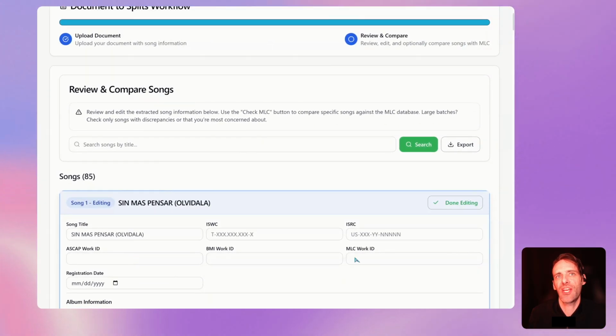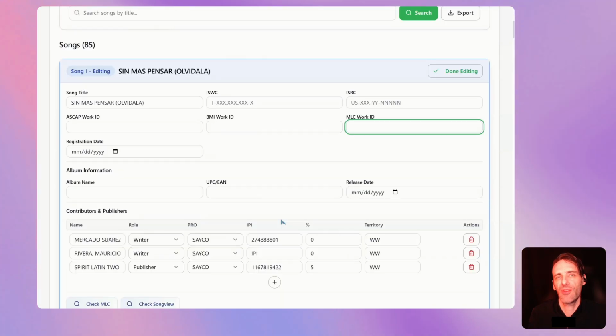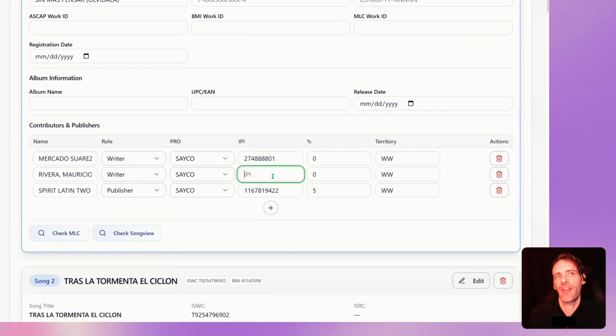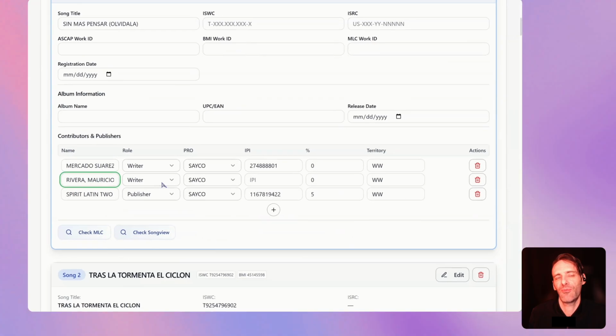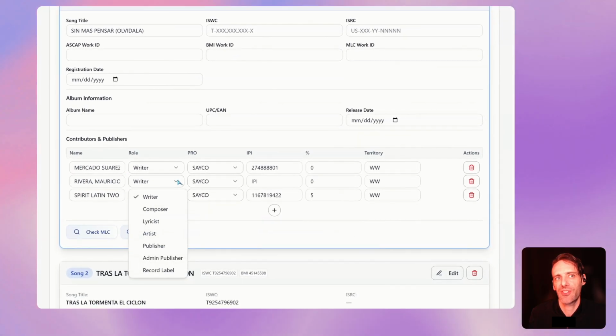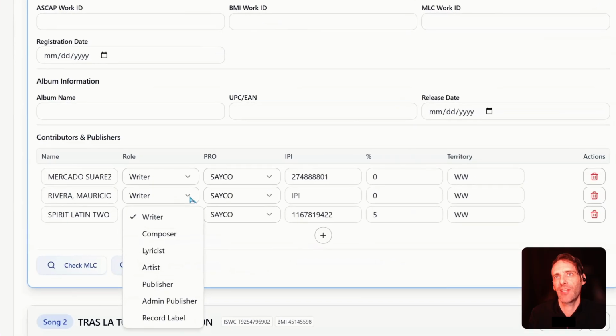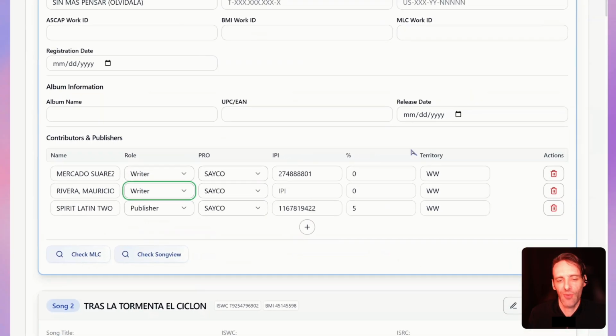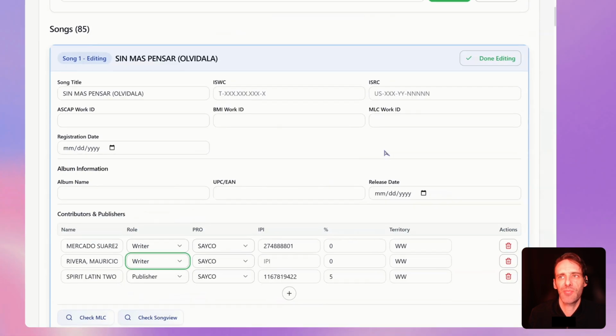They can change any of this information about contributors and their IPIs, even the name spelling of the contributor, the role that contributor might have, from writer to composer to lyricist. They can see these problems, but they can't directly correct them if they're not a Createbase member. We will allow them to export that information.